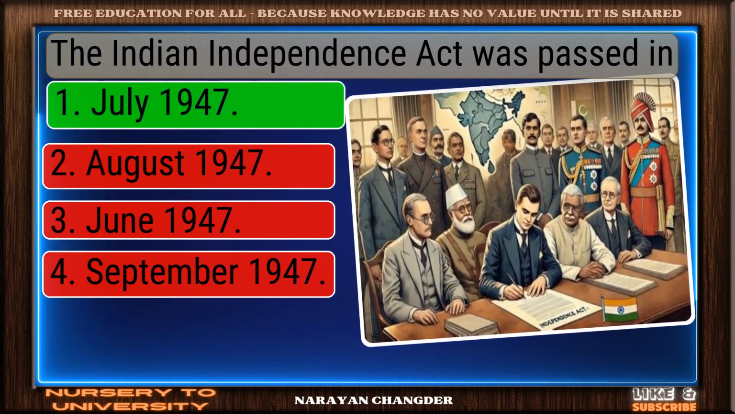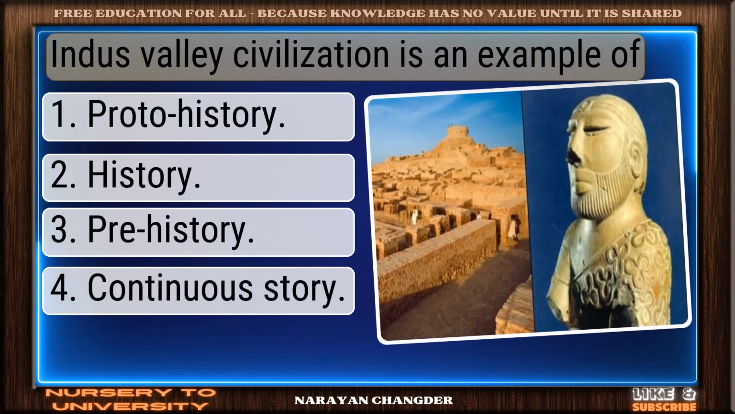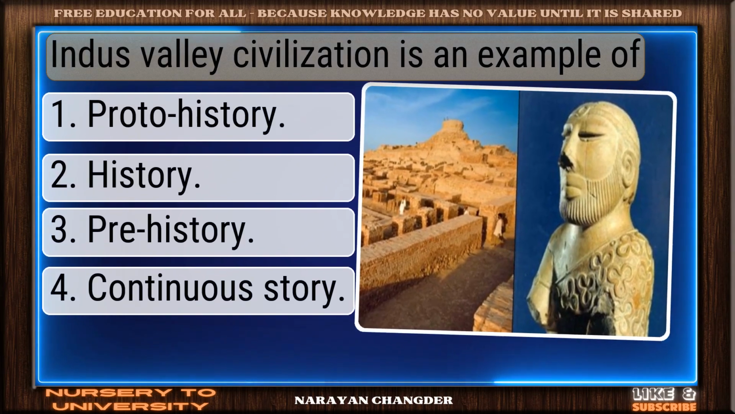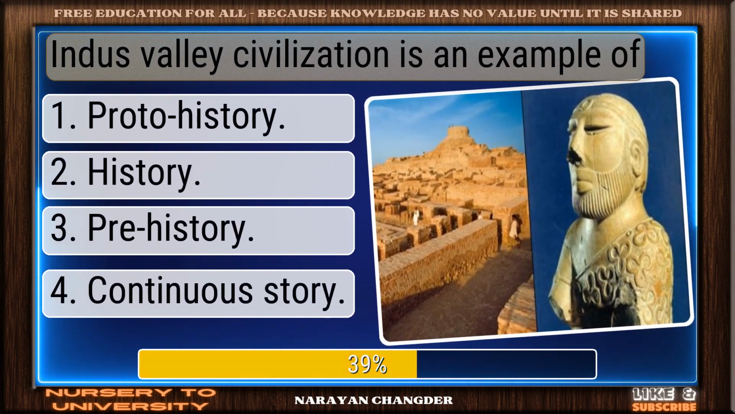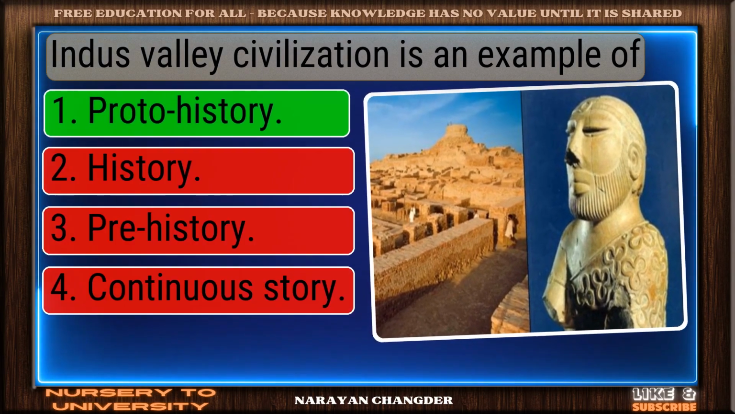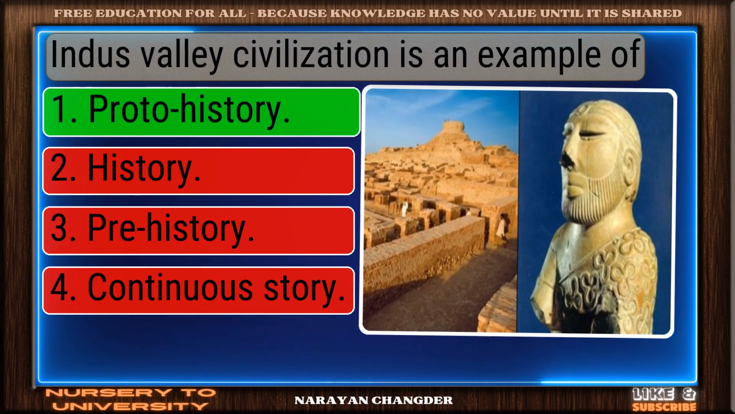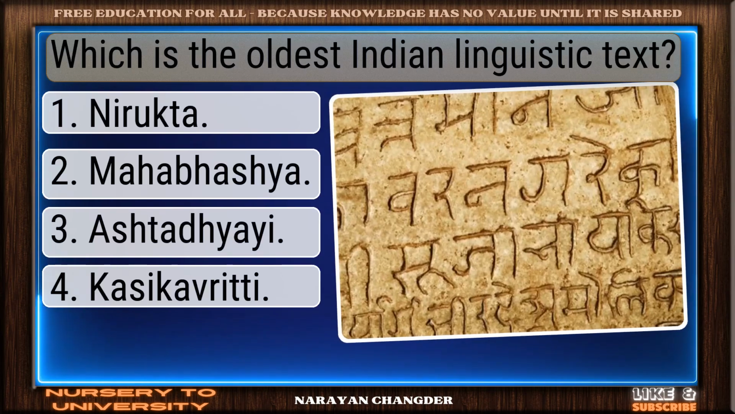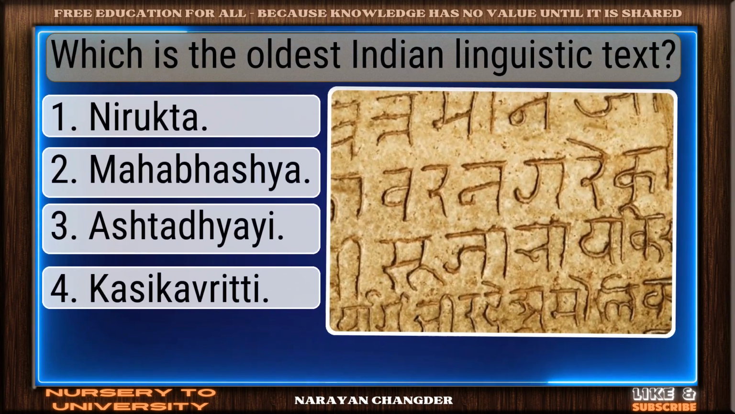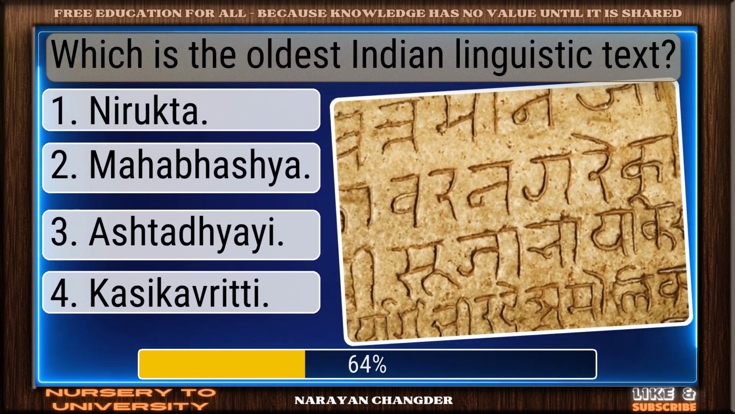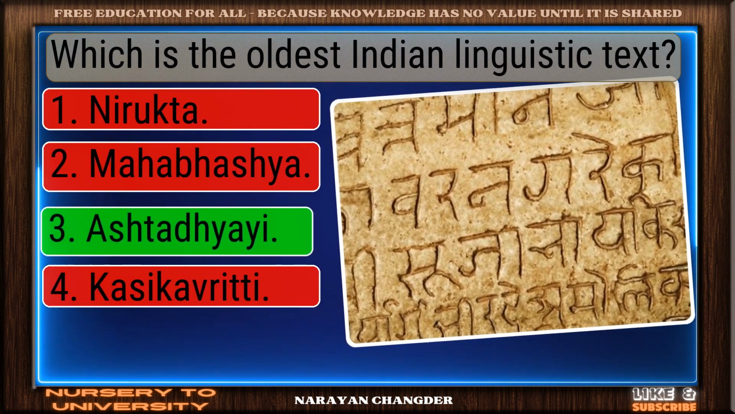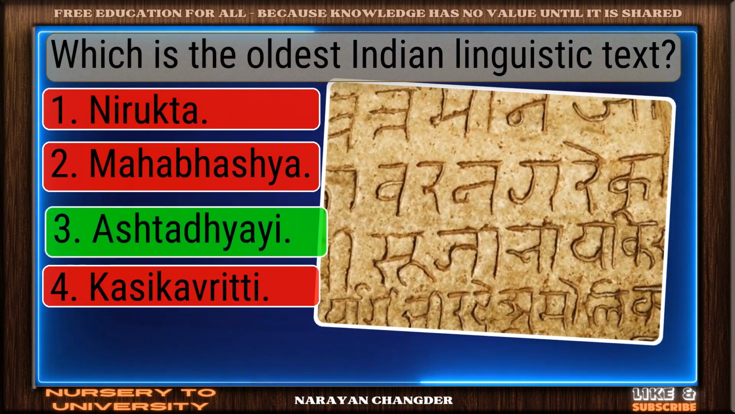Right choice, July 1947. Indus Valley Civilization is an example of. Correct response. Proto-history is accurate. Which is the oldest Indian linguistic text? You got it. Ashtadhyayi fits.